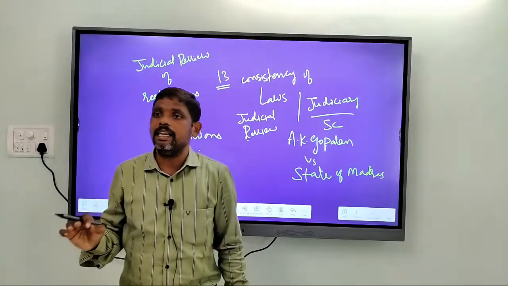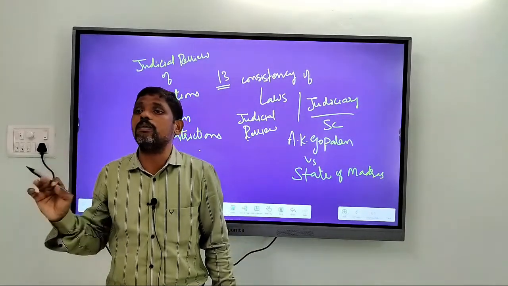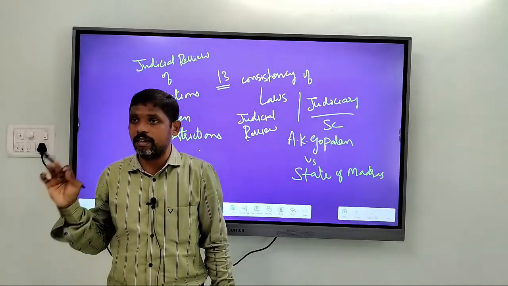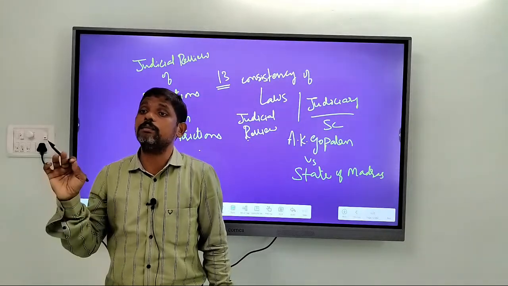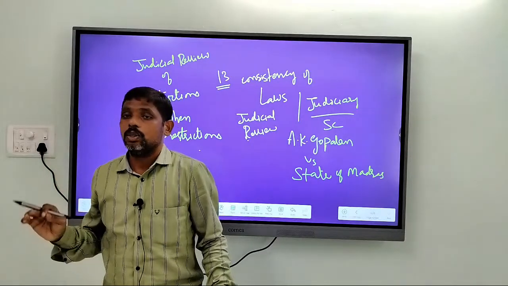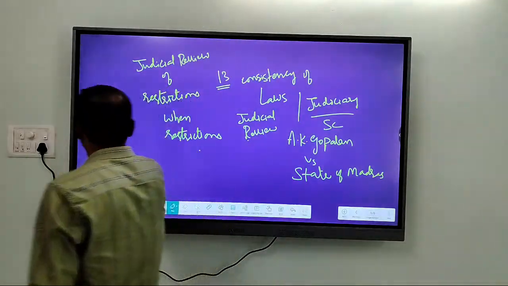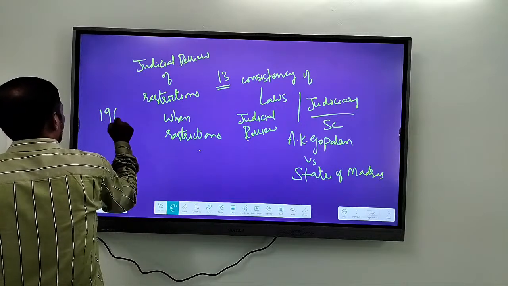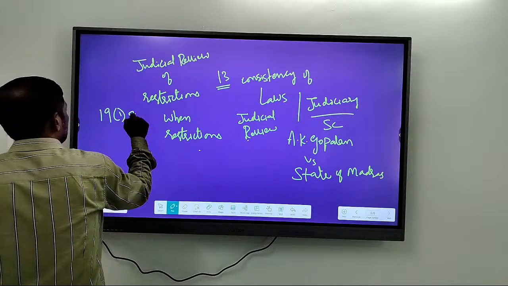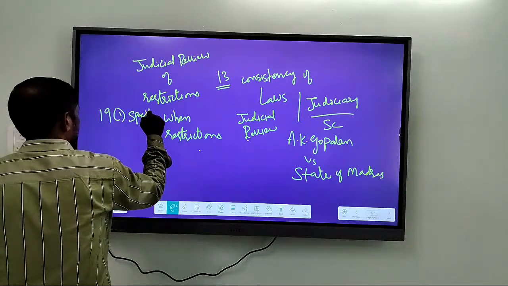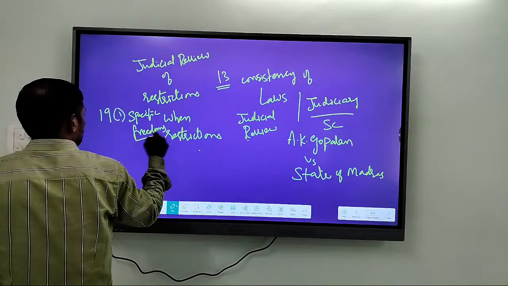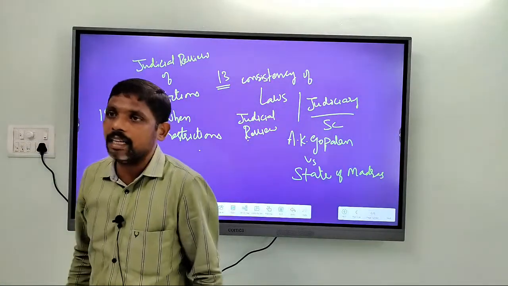In article 19, there are specific grounds mentioned for enjoying the fundamental rights, particularly the freedoms of the individual. Article 19(1) provides specific freedoms.